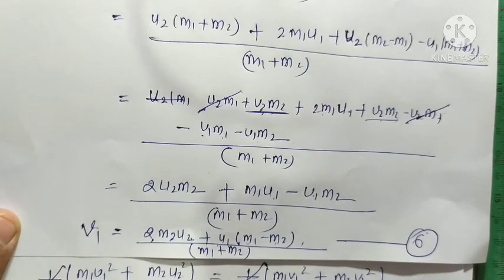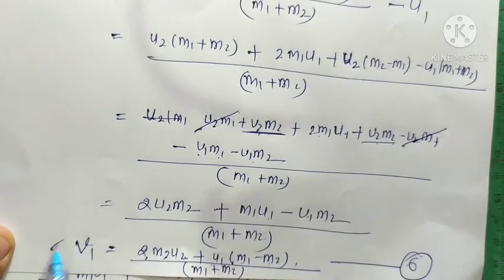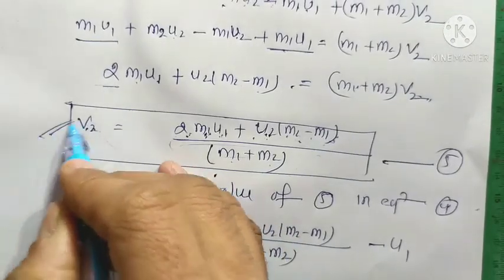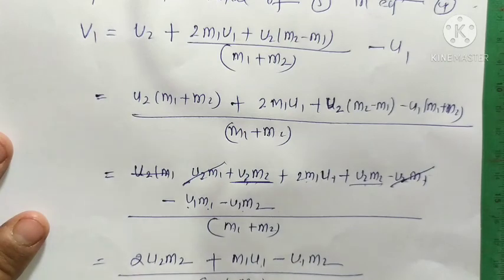So we already have the two values, I mean the velocity v1 and velocity v2. This is the expression of v1 and v2.